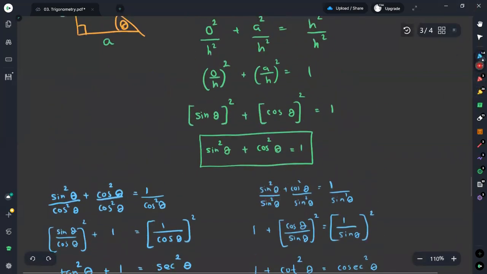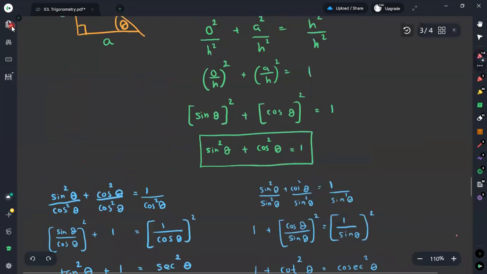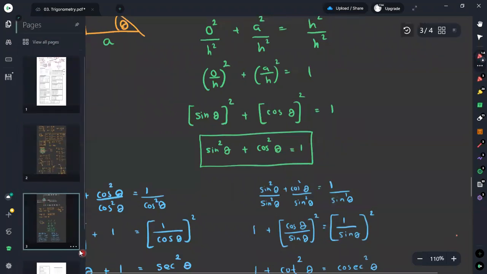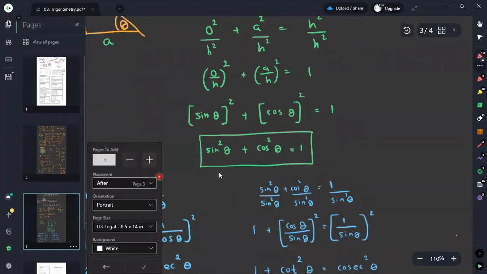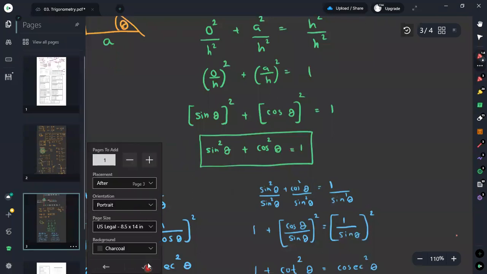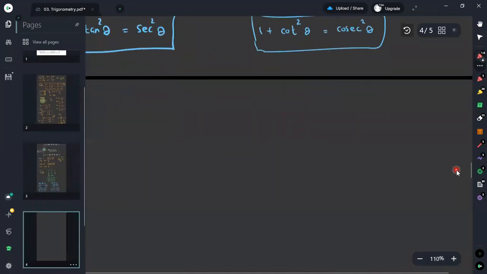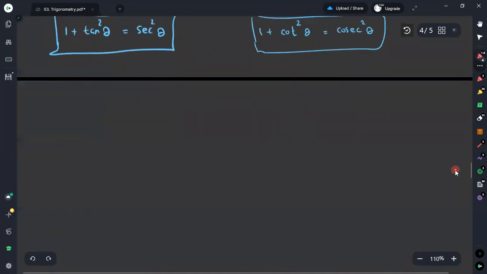If I summarize all these three equations in a single place, what we have obtained are the Pythagorean identities.